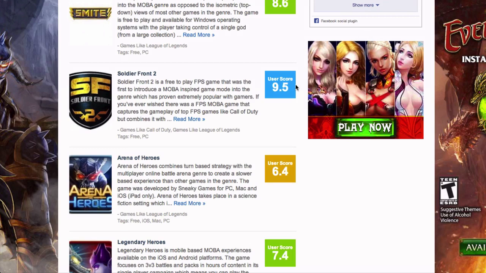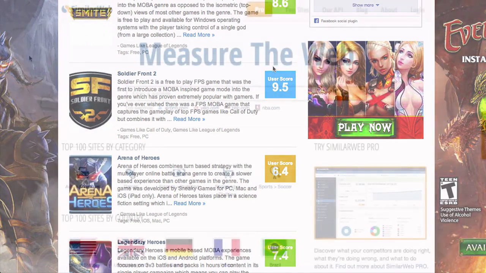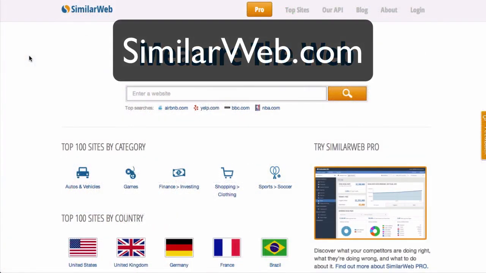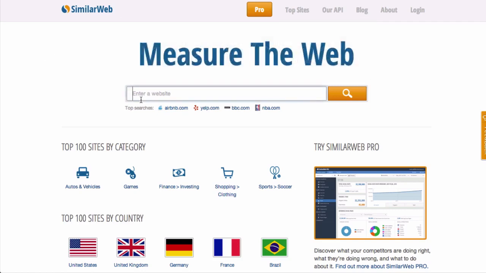Again, our offer is targeted to the same demographic, so we're going to want to do something similar. That's what I wanted to share with you. It's called SimilarWeb.com. SimilarWeb absolutely rocks. This is a complete gold mine for setting up your CPV campaign. So go over to SimilarWeb and type in your website. Let's do LeagueOfLegends.com and search it.